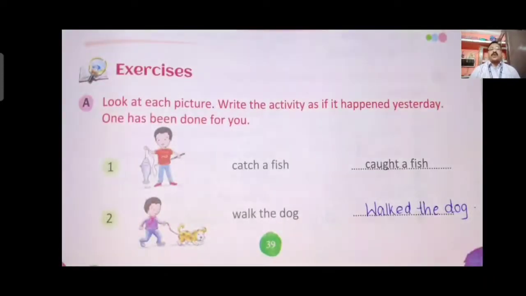Now the exercise part. A. Look at each picture, write the activity as if it happened yesterday. It means the word which is given about today, you have to write in the past form, that is, it happened yesterday. Catch a fish, past tense will be caught a fish. Catch past tense is caught. Walk the dog, past tense of walk is walked, walked the dog.